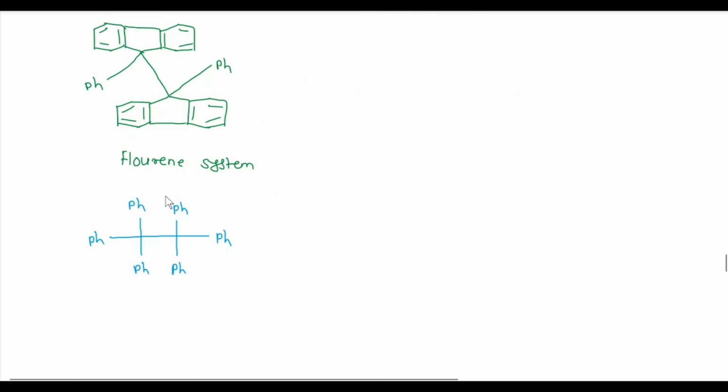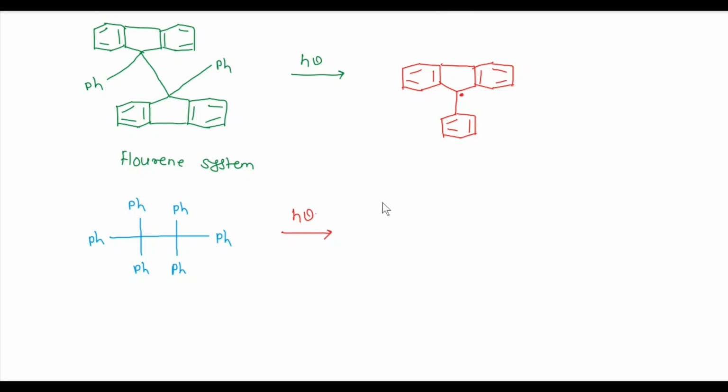Consider this fluorene system, and this is a hexaphenylethane system. When this system is irradiated with light, we get a new free radical, and when this system is irradiated with light, we get two molecules of triphenyl methyl radical.